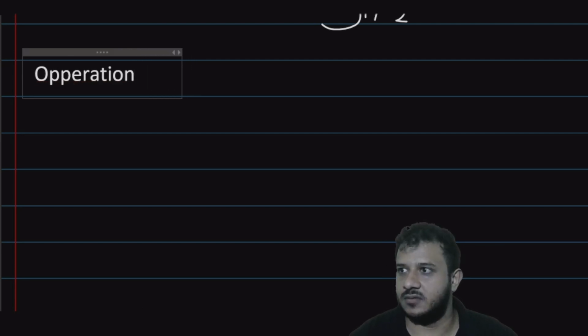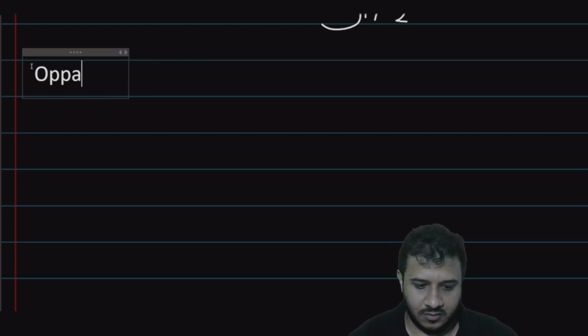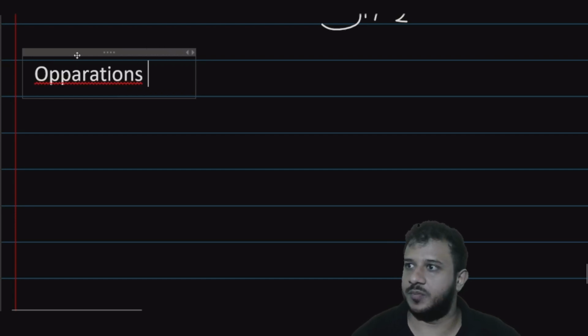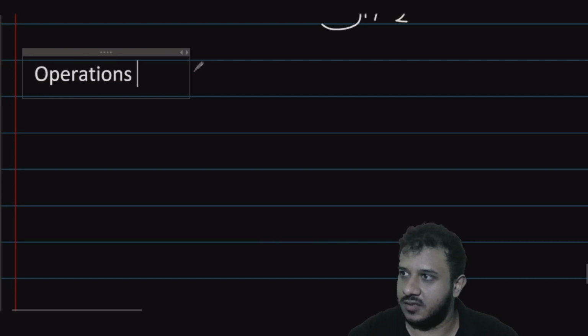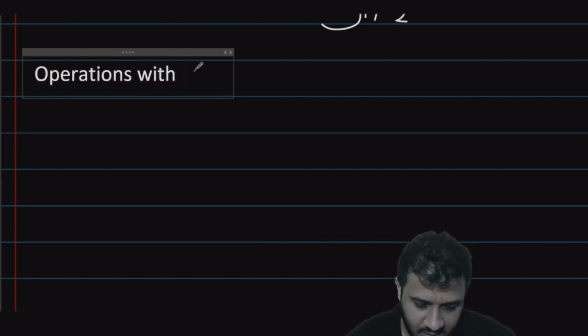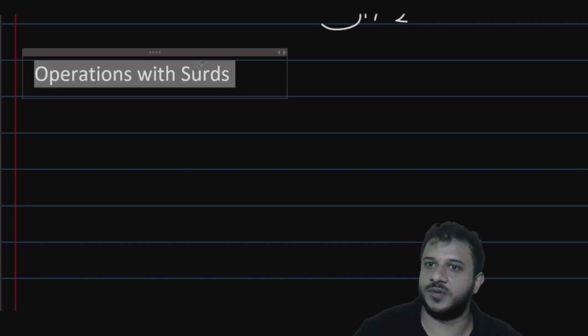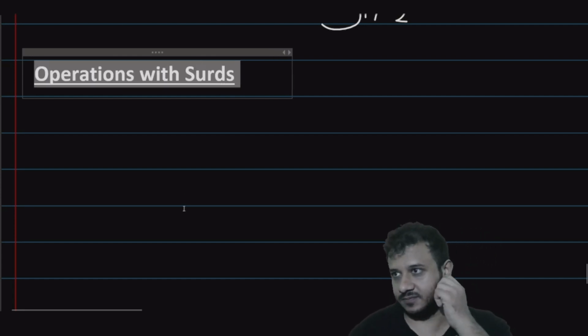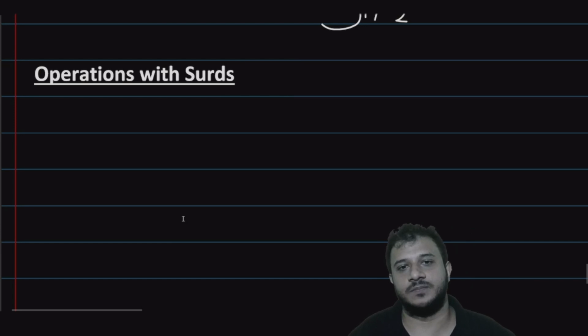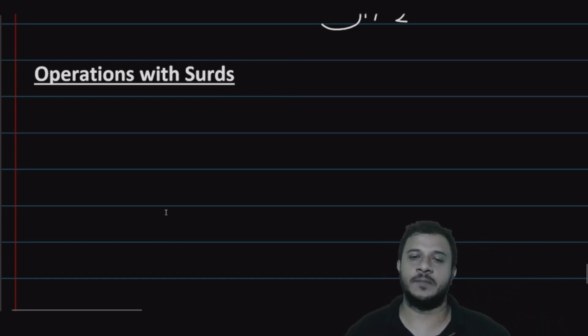Operations with surds. What are the operations with surds?